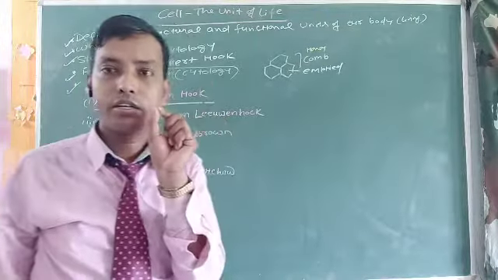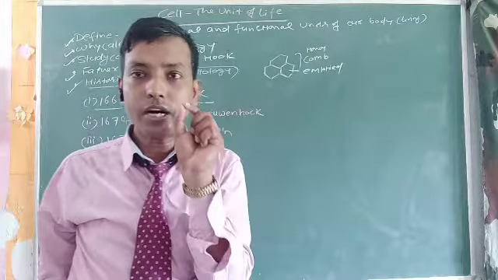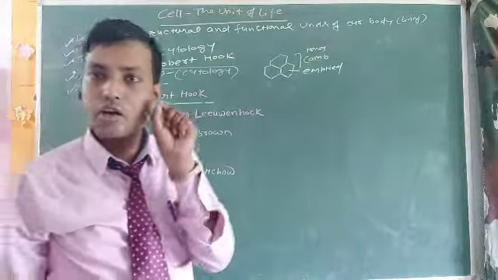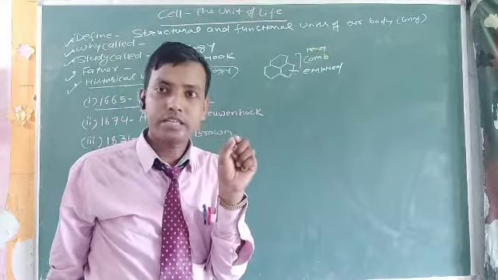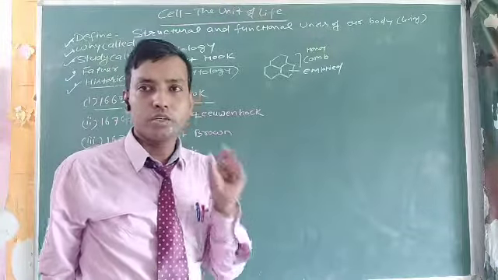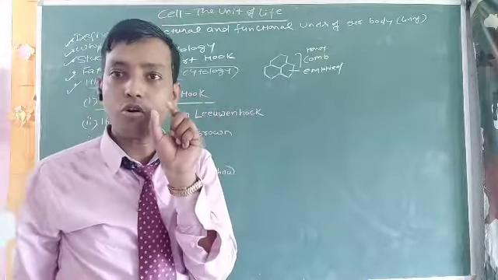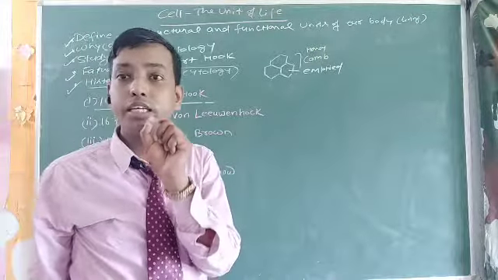The cork. In which part of the plant did he obtain the honeycomb structure? The cork. The plant has cork, cortex, cork cambium, so many tissues. So he took a piece of cork, made a thin slice and found the honeycomb-like structure.